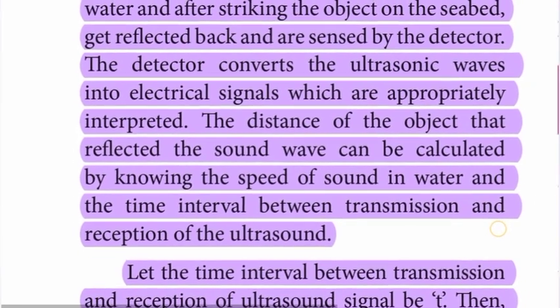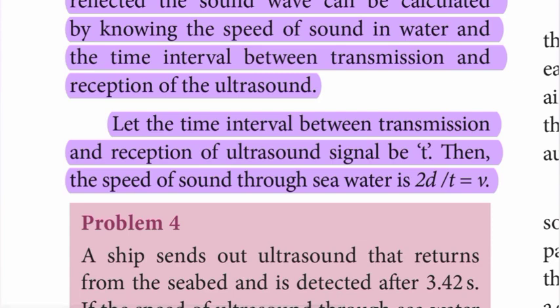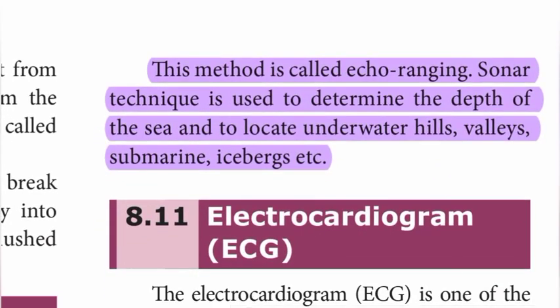The distance of the object that reflected the sound wave can be calculated by knowing the speed of sound in water and the time interval between transmission and reception of the ultrasound. Let the time interval between transmission and reception of the ultrasound signal be t. Then the speed of sound through seawater is 2d by t equal to v. This method is called echo ranging. Sonar technique is used to determine the depth of the sea and to locate underwater hills, valleys, submarine icebergs, etc.